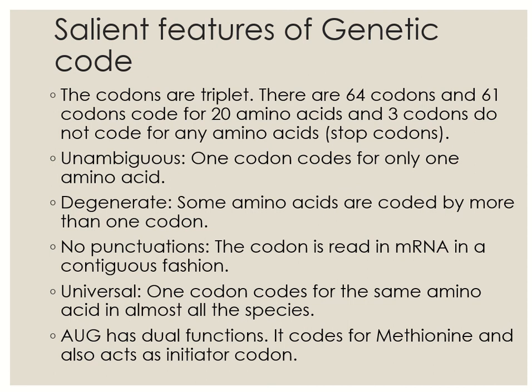Second point, each codon codes for only one particular amino acid, and so the genetic code is unambiguous and specific.